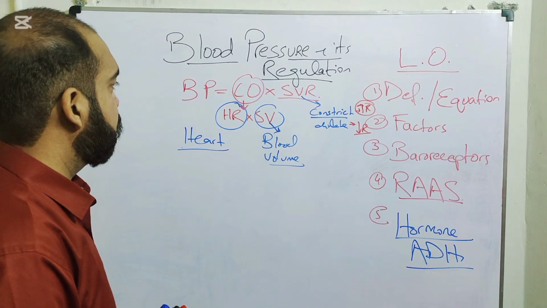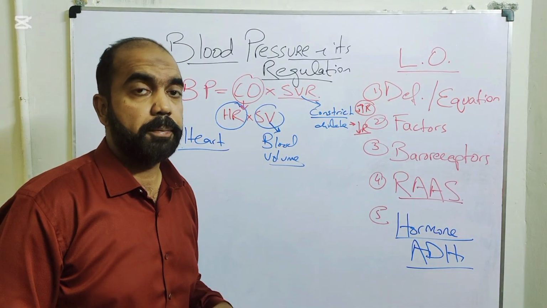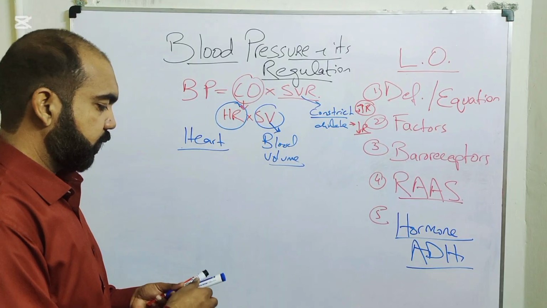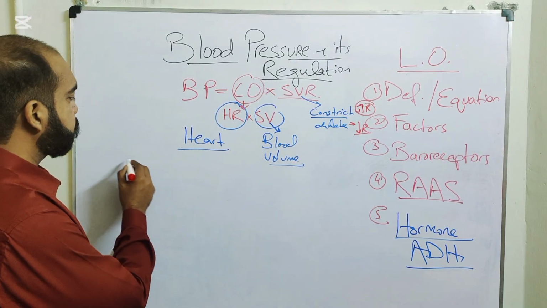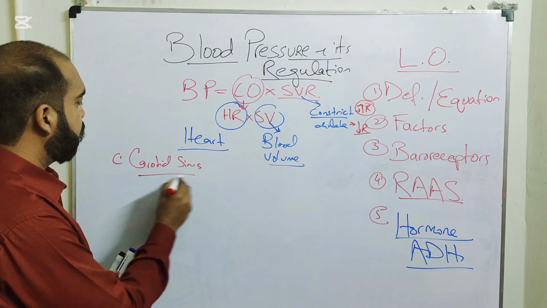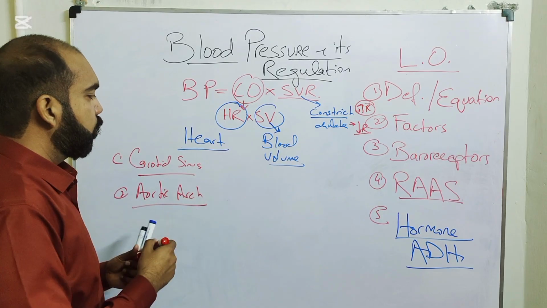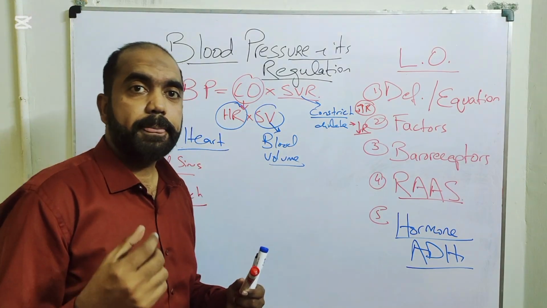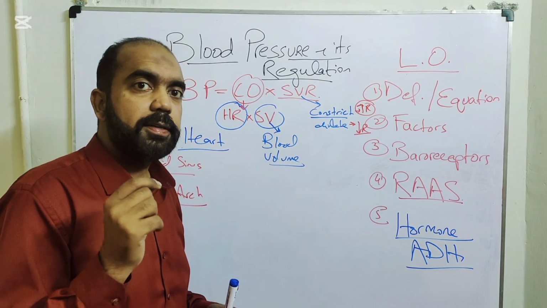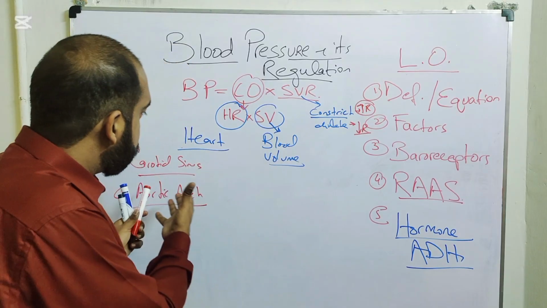The heart, of course, also plays an important role, indirectly, but as the third point here you can see is baroreceptors. Baroreceptors are located in two sites inside the body. The first is the carotid sinus, and the second is the aortic arch. In acute conditions, for a very short time period, like seconds or minutes, the blood pressure is regulated by these baroreceptors.